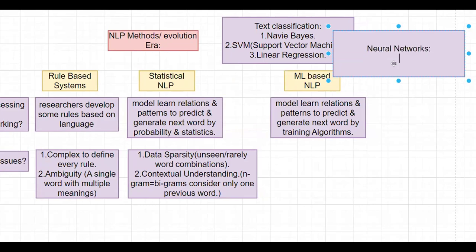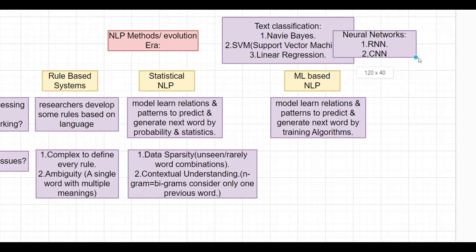We can further enhance this by using neural networks like RNN, that is a recurrent neural network, and CNN, that is convolution neural network.